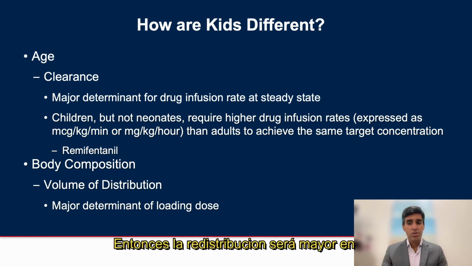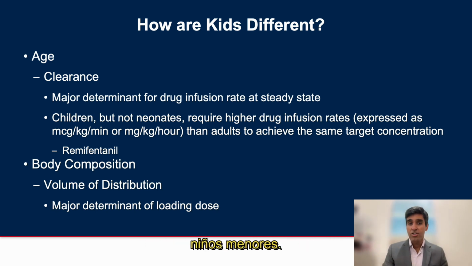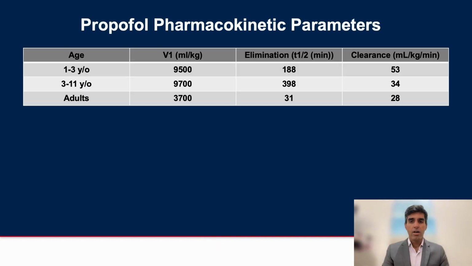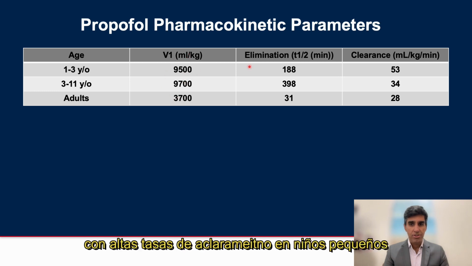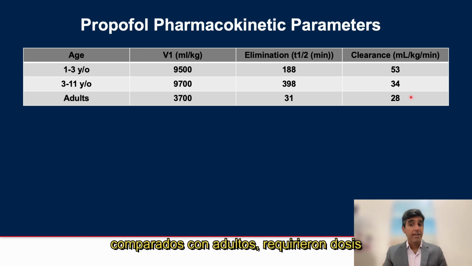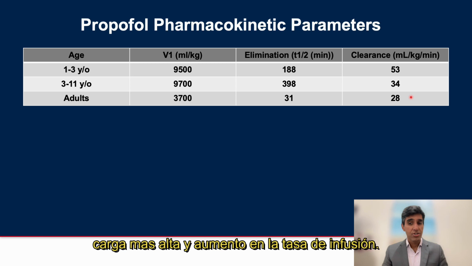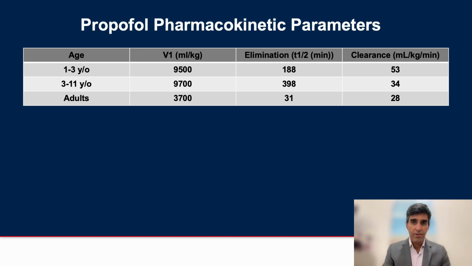So the redistribution will be higher in healthy children from the peripheral compartments, potentially leading to a faster return to consciousness in these younger children. This is reflected here in this table, showing an increased volume of distribution with high clearance rates in young children compared to adults, again requiring increased initial loading dose and increased drug infusion rates.